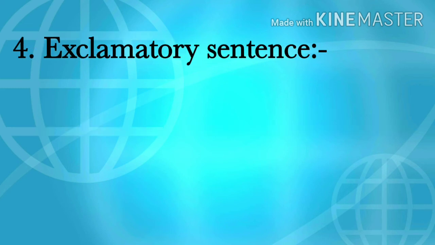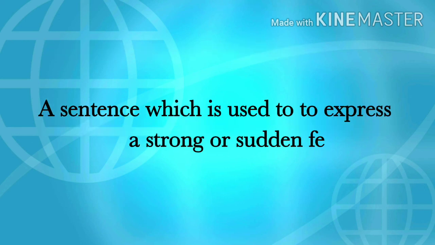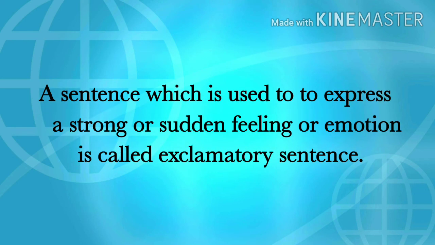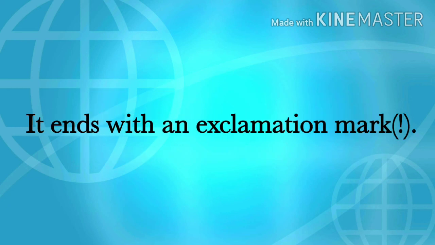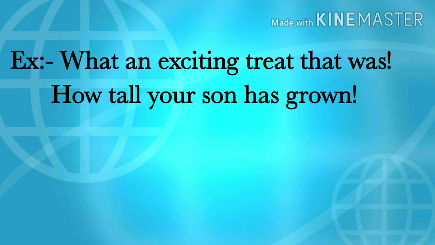The fourth type of sentence is the exclamatory sentence. So let us see the definition of an exclamatory sentence. A sentence which is used to express a strong or sudden feeling or emotion is called an exclamatory sentence. It ends with an exclamation mark. What an exciting trip that was! How tall your son has grown! These are the examples of exclamatory sentences.